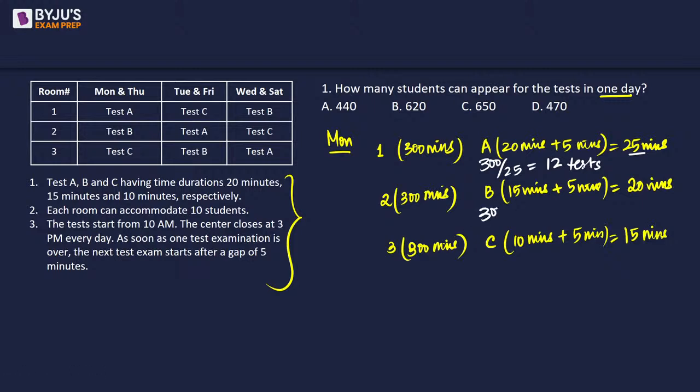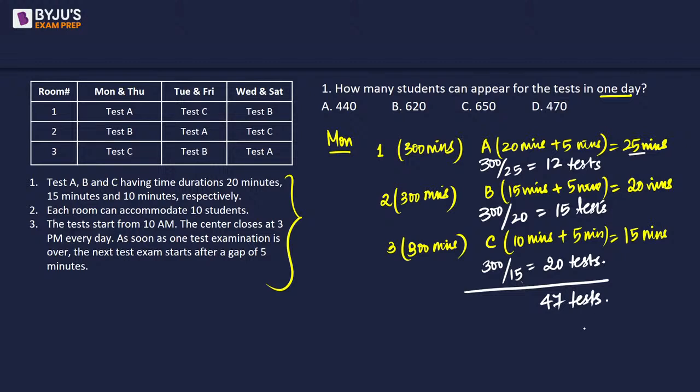So this will also have 300 by 20, which is going to be 15 slots, right? Where the last 5 minutes will be vacant. If you look at test number C, that is room number 3, 300 by 15, which is going to give us 20 tests. So overall, we can see that 12 plus 15, that is 27 plus 20, 47 slots or 47 tests are going to be taken.